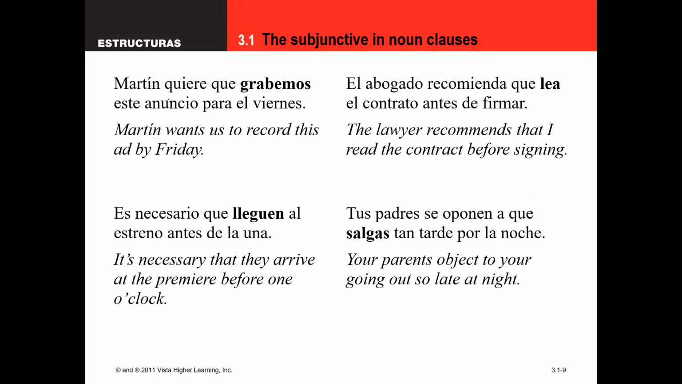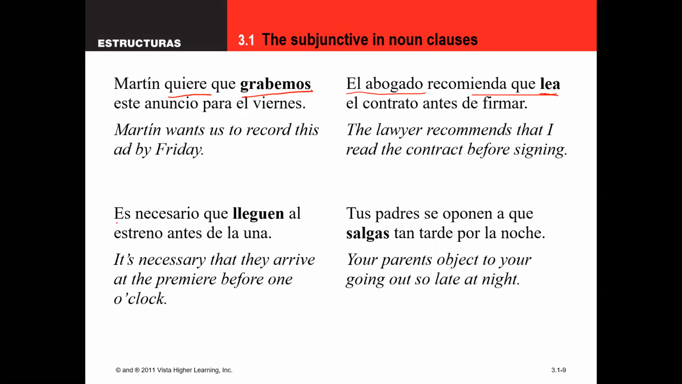Again, I'll do this one real quick. Now here we've got Martín quiere. There's a verb of influence, and he wants nosotros to record. He wants us to. So we've got Martín as the subject of the first main clause, and nosotros is the subject of the second clause. That's why we get the subjunctive conjugation. A verb of influence, change in subject, equals subjunctive. El abogado is our subject of this first main clause here, which goes with the verb recomienda, which obviously is a recommendation. So it's another verb of influence. And that I read, so a change in subject, lea, subjunctive.